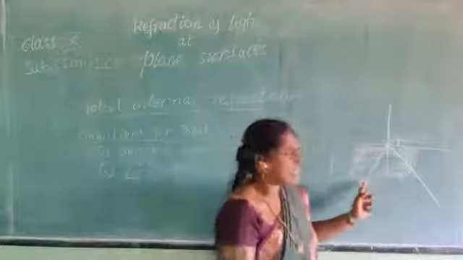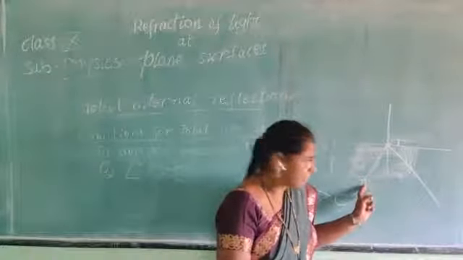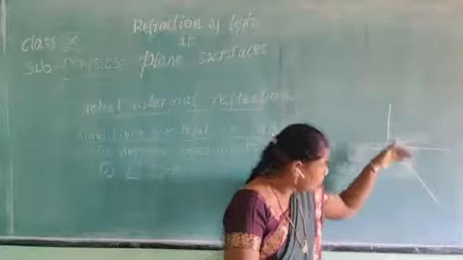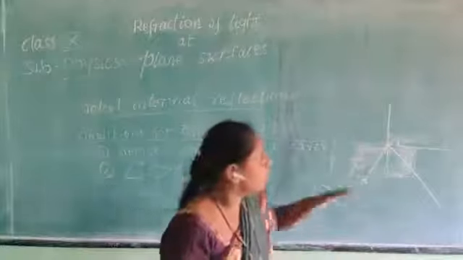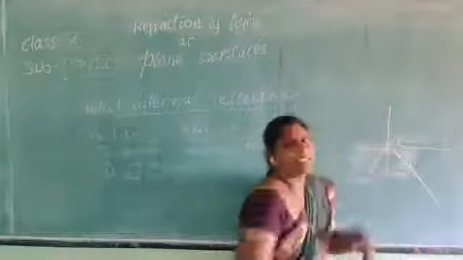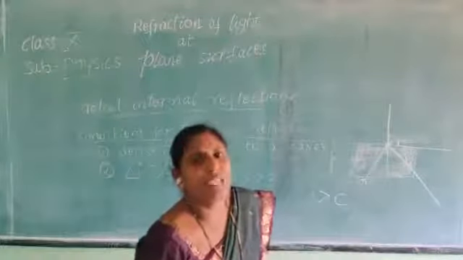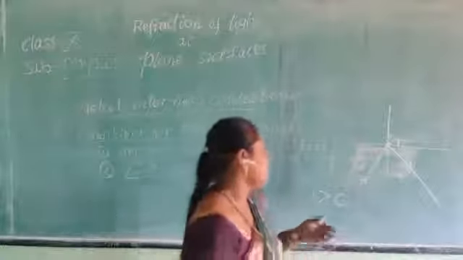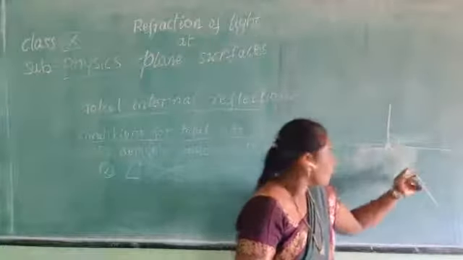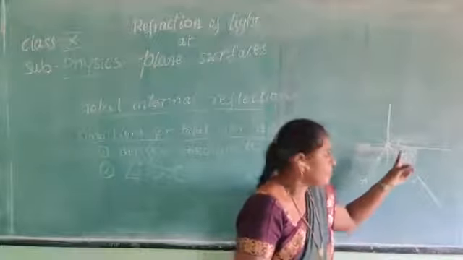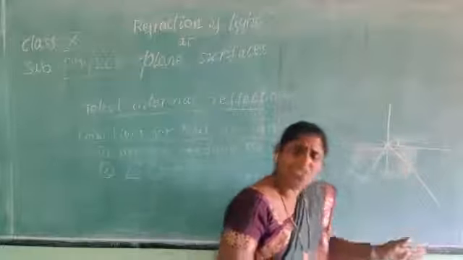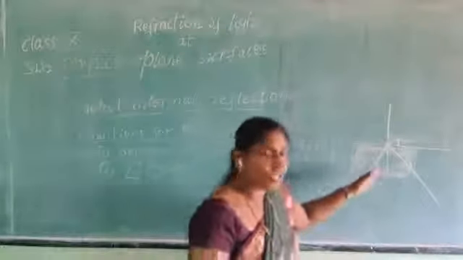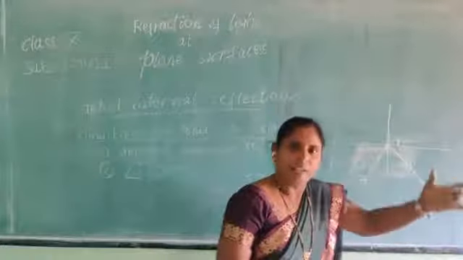The ray whatever you have incident is reflected back into the same denser medium. The light ray never enters the rarer medium. Whatever you have focused is completely reflected back. That is called total internal reflection. When the angle of incidence is greater than the critical angle, the light ray never enters the rarer medium, but it bends and reflects back into the same medium. That is called total internal reflection.